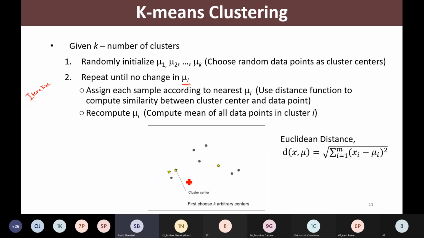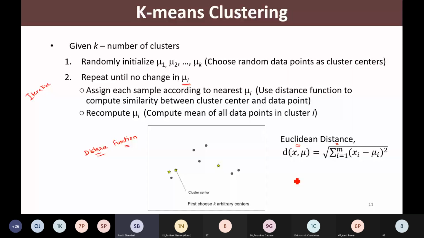For that purpose, we find the distance between the data point and each cluster center that we have. We may use any distance function for this. Typically we make use of Euclidean distance to compute the distance between 2 points.